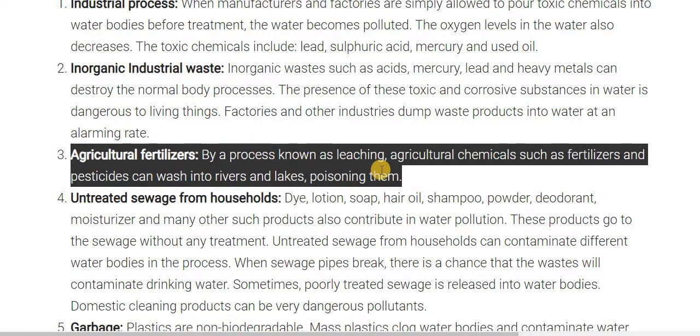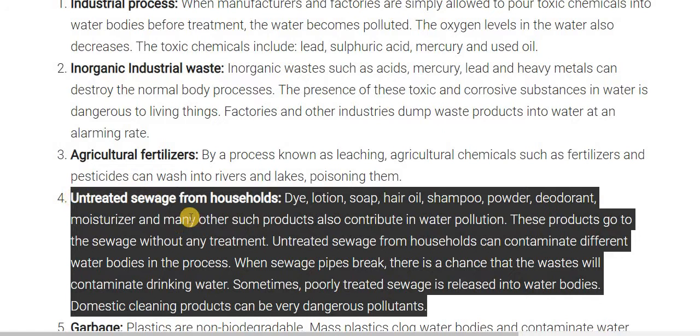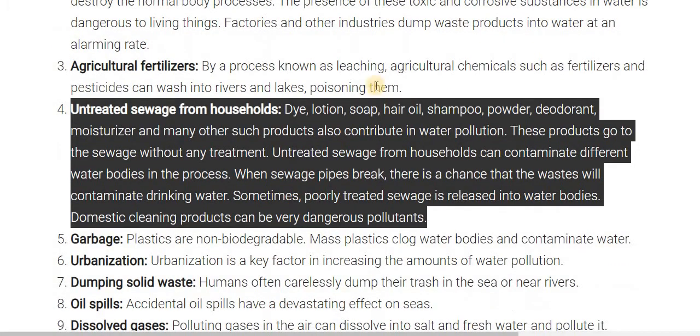By a process known as leaching, agricultural chemicals such as fertilizers and pesticides can wash into rivers and lakes, poisoning them. The fourth one is untreated sewage from the household. Dye, lotion, soap, hair oil, shampoo, powder, deodorant, moisturizer, and many other such products also contribute to water pollution.